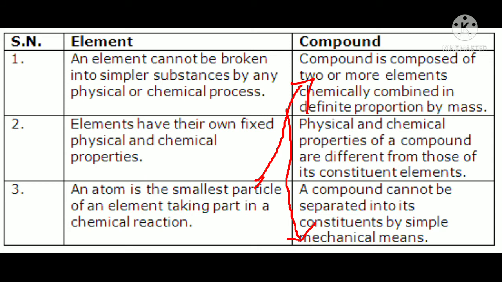The elements have their own fixed physical and chemical properties, but those of a compound are different from their constituent elements. An atom is the smallest particle of the element, and in a compound it cannot be separated by simple mechanical means. So these are the 3 differences in the comparative study of elements and compounds.